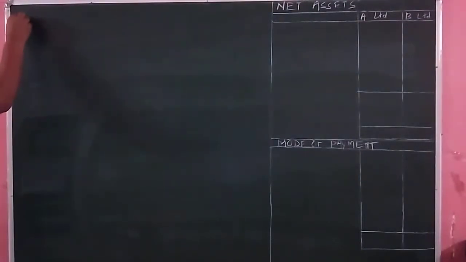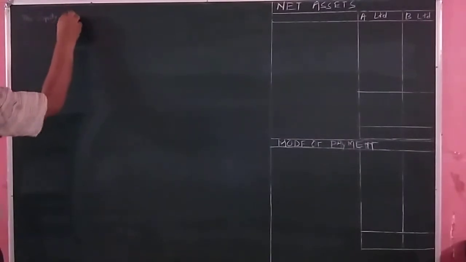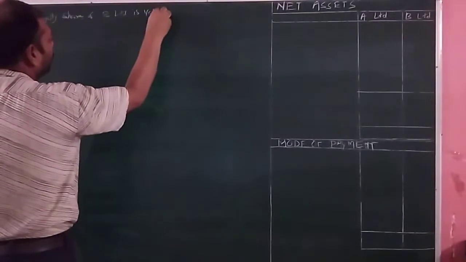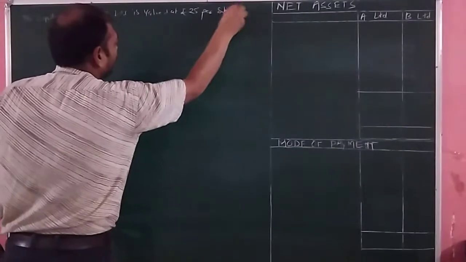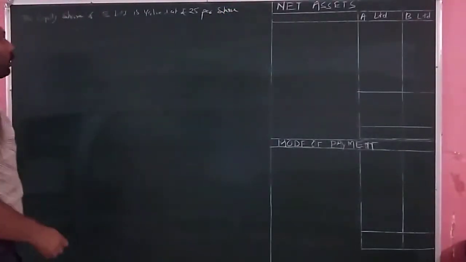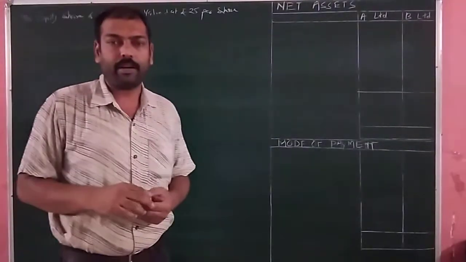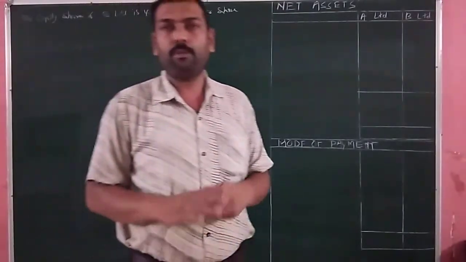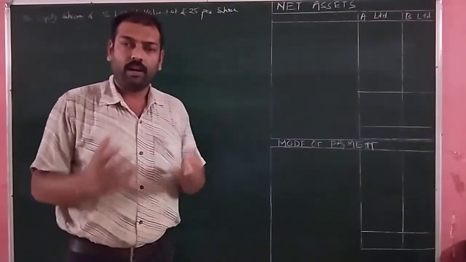So the amount of purchase consideration is that the equity shares of B Limited is valued at rupees 25 per share. Then we will see the total number of share of B Limited, and in the liability side of the B Limited it is given that capital is 2 lakh rupees and each share has a face value of rupees 10 each. So we will divide to know how much equity share B has.